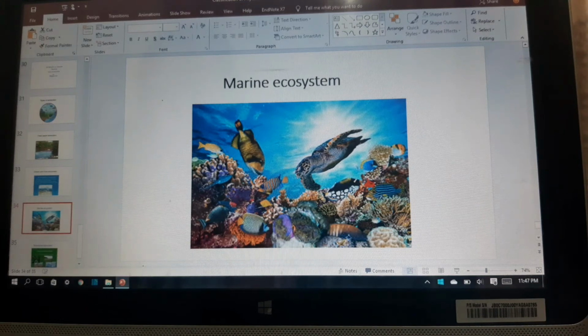The marine communities are distributed according to the depth and their distance from shore. Number one, photic zone. The open water of ocean where light can penetrate is called the photic zone. Phytoplankton, zooplankton, and many fish species occur in this zone. Aphotic zone. The zone below the photic zone where light cannot penetrate is called aphotic zone.